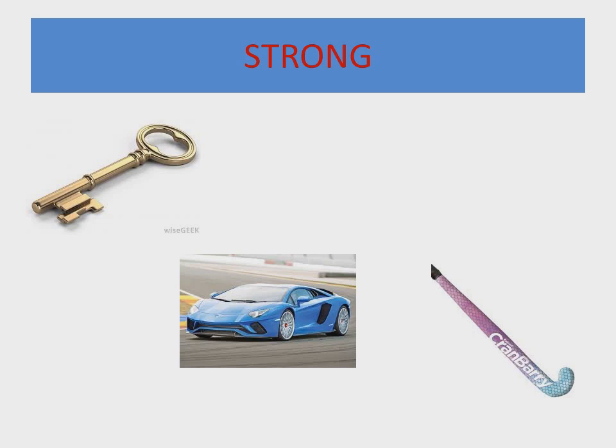Now look at the screen. There are three pictures of strong materials. Number one is a key, another one is a car, and the third one is a hockey stick. We cannot change the shape of any one of these easily. We cannot break them easily. We cannot bend them easily. Bend means something can be turned easily down, or something can be turned up easily. So these are the strong materials.